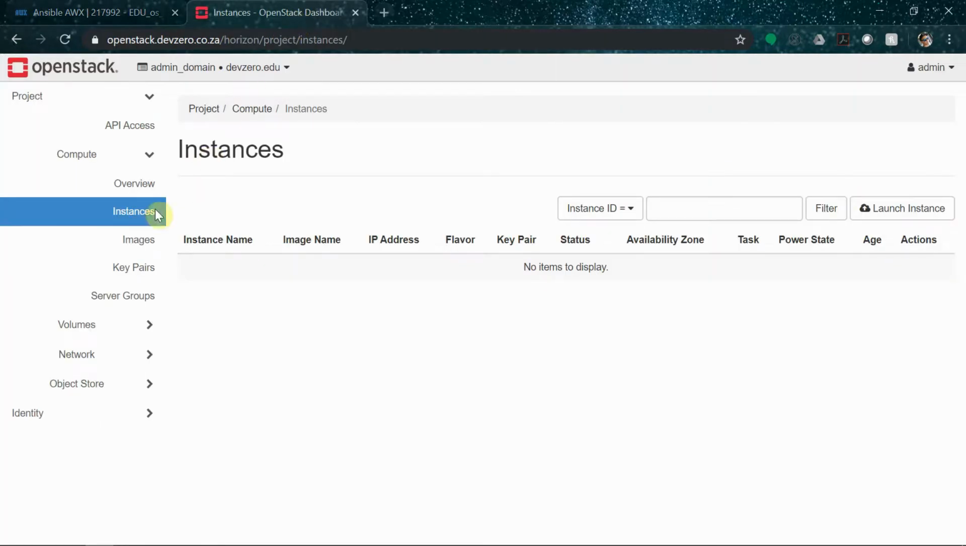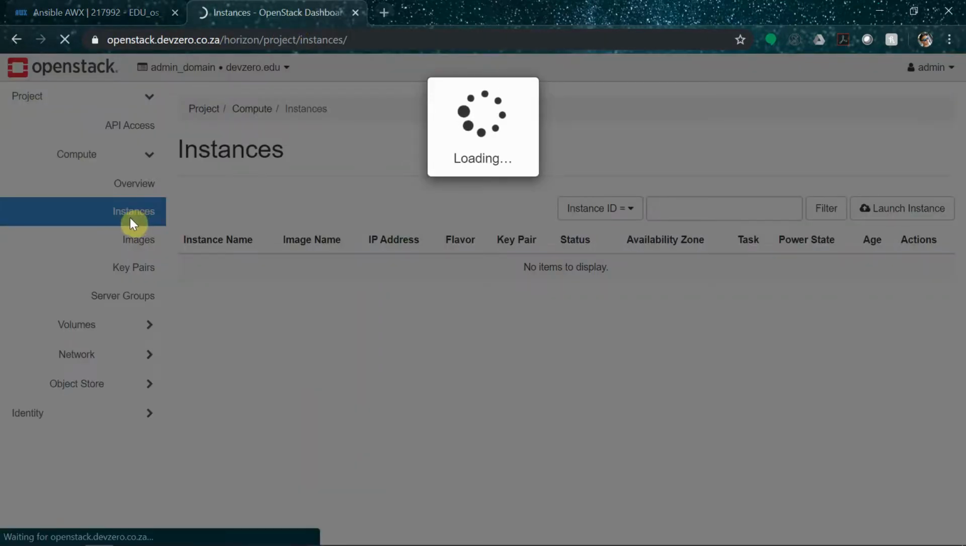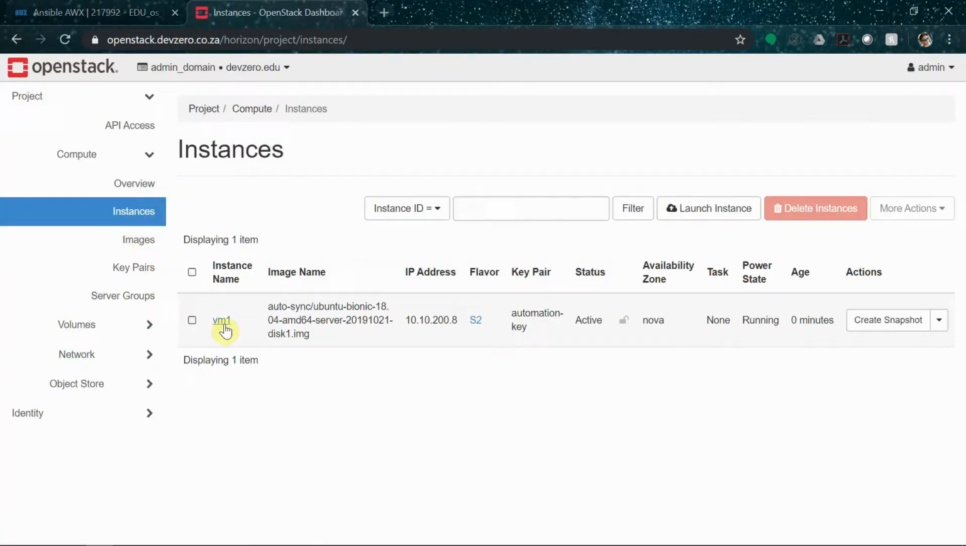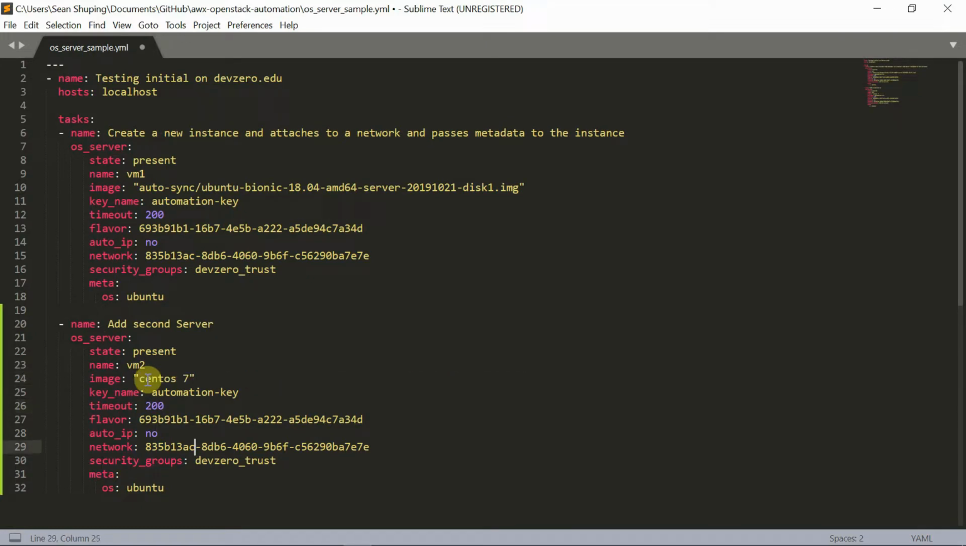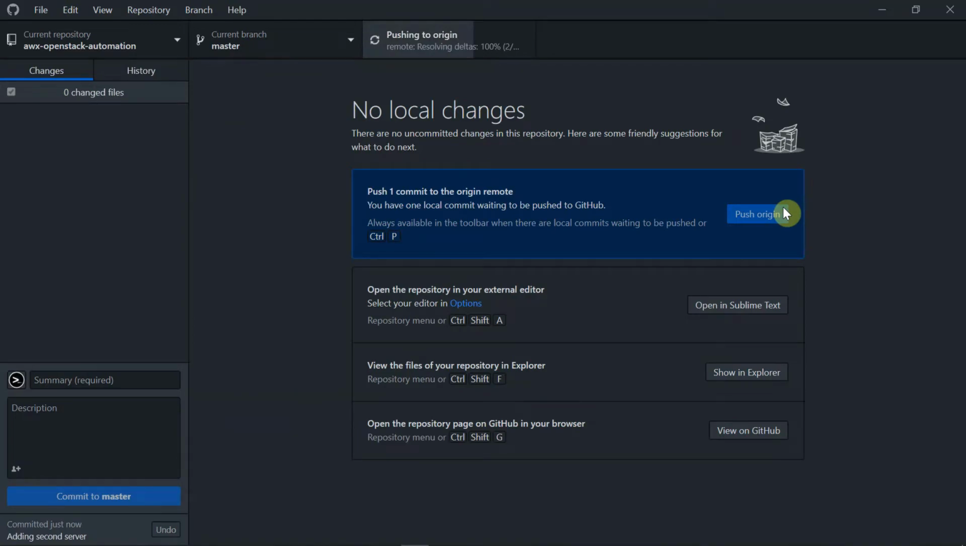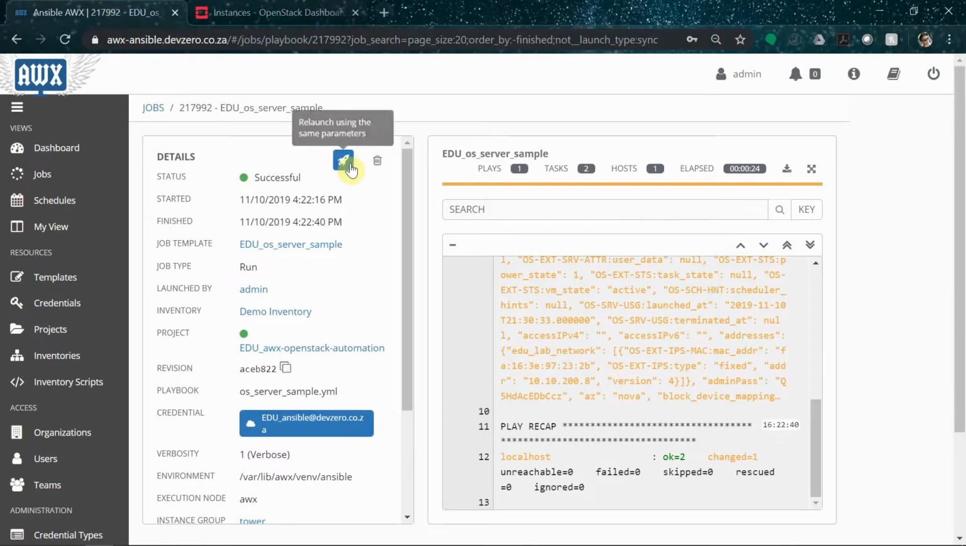Okay, so after the job completes, we can switch to the OpenStack dashboard. And here we can see that AWX has built our first server for us. Now that we have one server, we can simply copy and paste the code and make some small changes to add an additional server. And after this, I'll just push the code into the repository, and then I'll just simply rerun the same job on AWX.